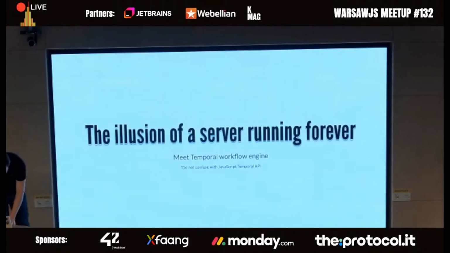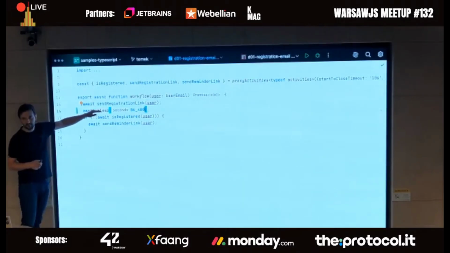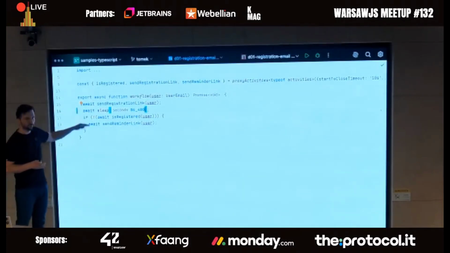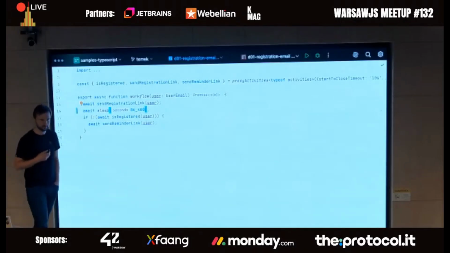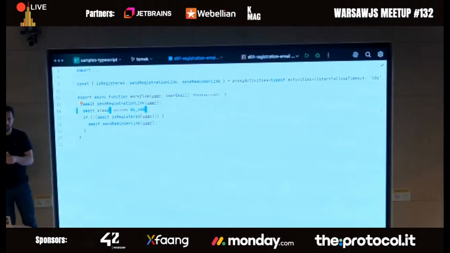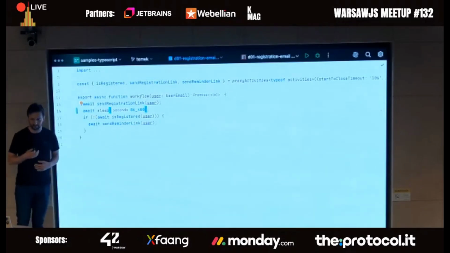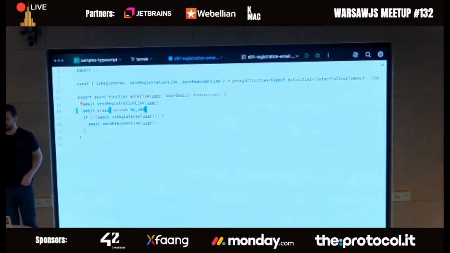Let me get straight back to the code. If the code crashes at any of these steps, so sending registration or the sleeping is interrupted or whatever, when the node restarts, it will automatically pick up. Or even better, if you have multiple nodes and one of them crashes, another one will continue. And it just happens seamlessly. I don't mind questions, or I don't mind interruptions. So if you have any, feel free.